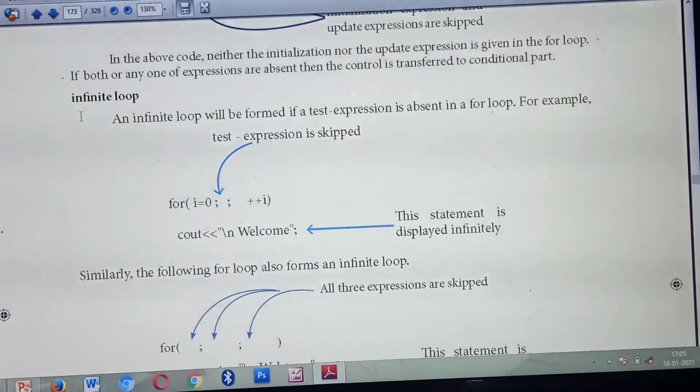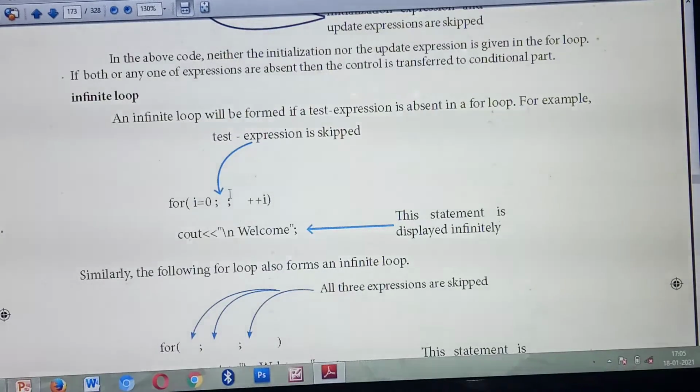Okay. So how will you get this infinite loop? Listen carefully. Inside the for loop, three expressions need to be given. What are they? Initialization part, test expression and update expression. Each of the three will be separated using which symbol? Semicolon, isn't it? Okay. So see this example. They have given for i equal to 0. Then is the test expression here? No.